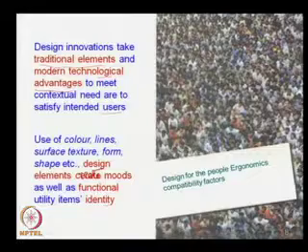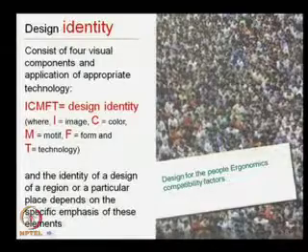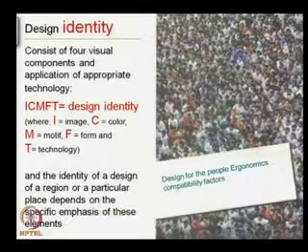Create moods and functional identity. Now, when talking about design identity, the design identity consists of 4 visual components and application of appropriate technology.